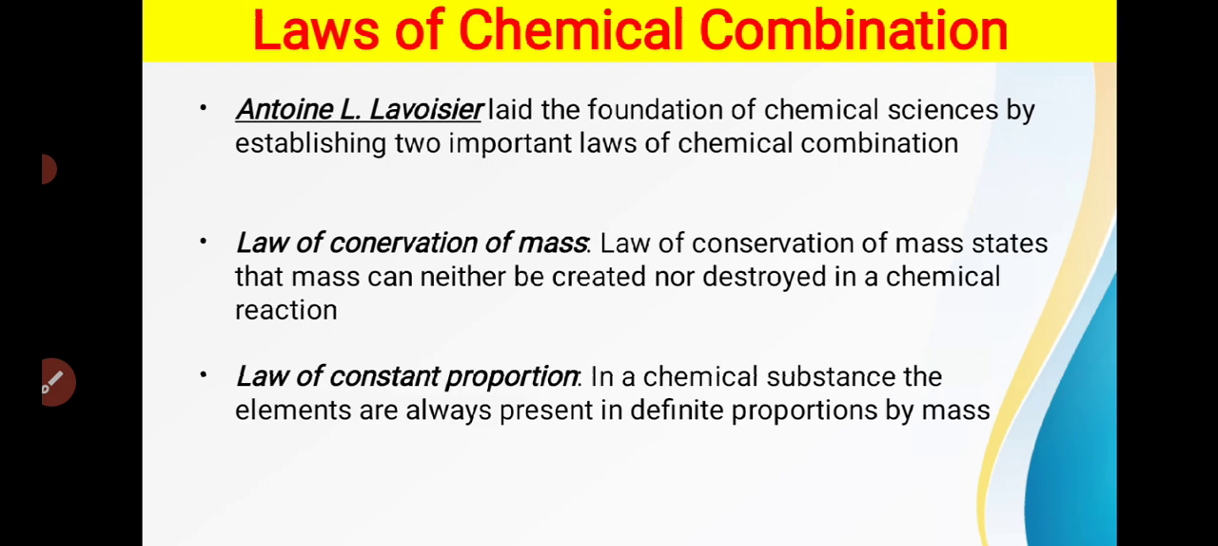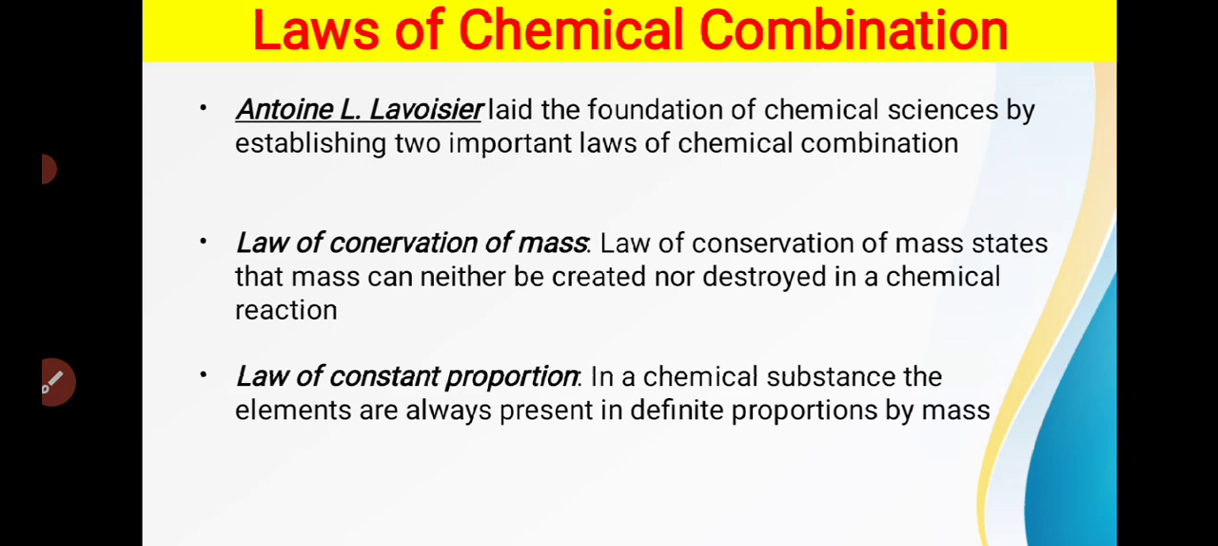It was Antoine Lavoisier who is also considered the founder of chemical sciences. He established two important laws of chemical combination: the law of conservation of mass and the law of constant proportion. So what does the law of conservation of mass state? It states that mass can neither be created nor be destroyed in a given chemical reaction. So when you perform any chemical reaction, mass can neither be created nor destroyed.